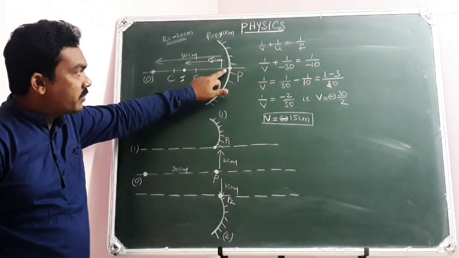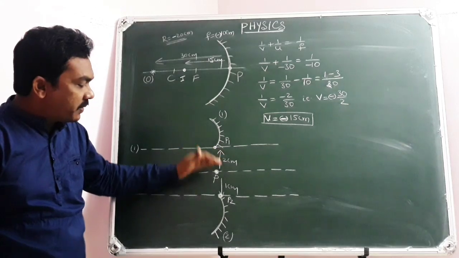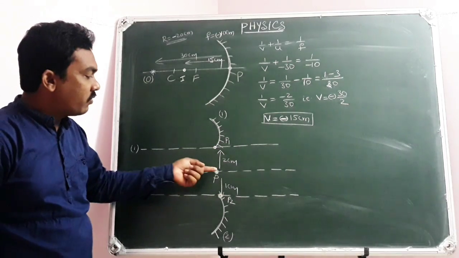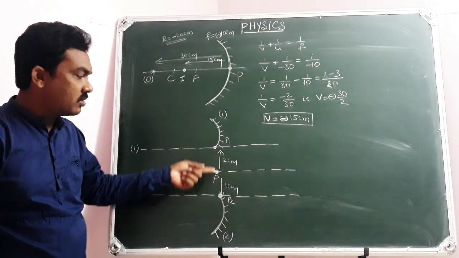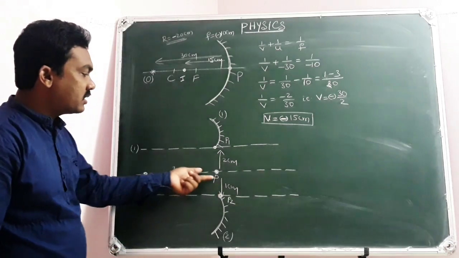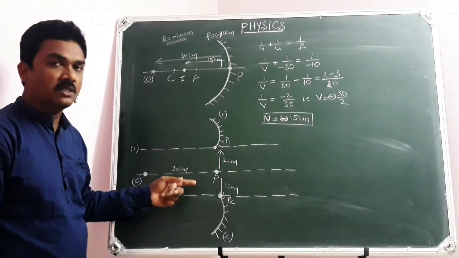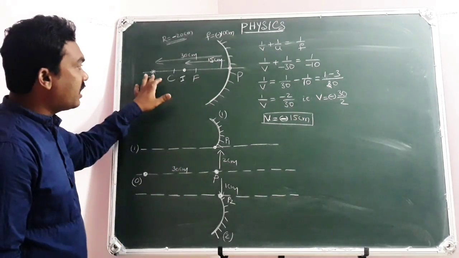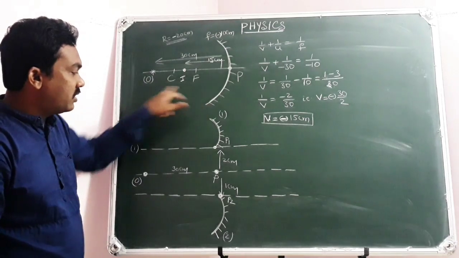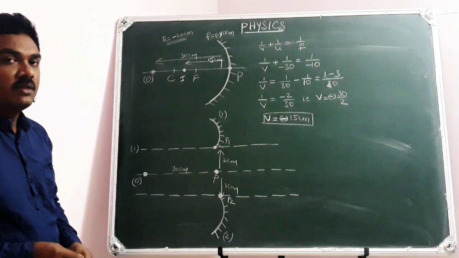So I am cutting the spherical mirror into two equal pieces. Both are taken away perpendicular to the principal axis, but one is taken away by 2 centimeters, the other one by 1 centimeter from the original principal axis. So they will have their own principal axes. Suppose your object is kept the same at the same distance of 30 centimeters. The object position has not been disturbed.